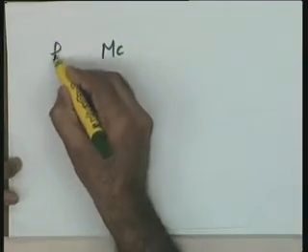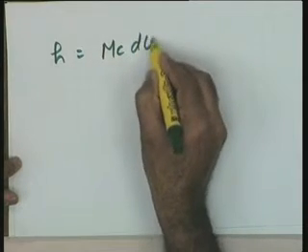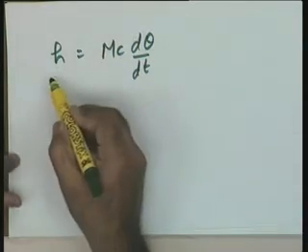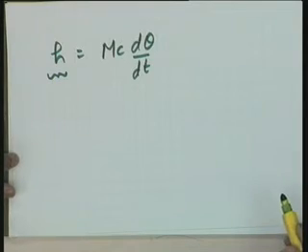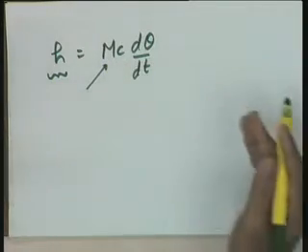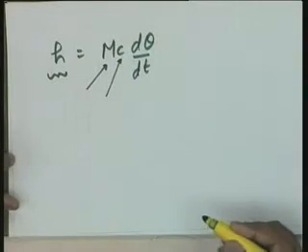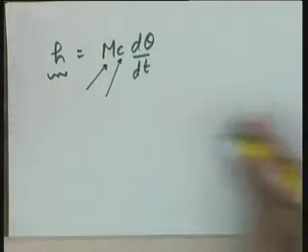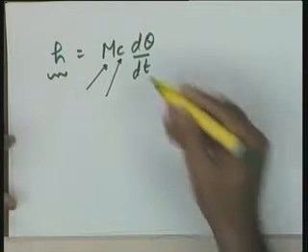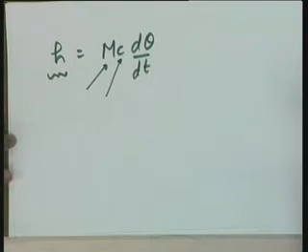You see that H equal to MC d theta by dt is the basic equation. This is heat flow rate in joules per second, M is the mass of the material whose heat storage capacity is being considered, C is the specific heat of the material. I am not writing here, hoping that you already know it, and d theta by dt is the rate of change of temperature.